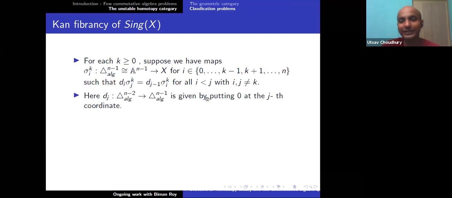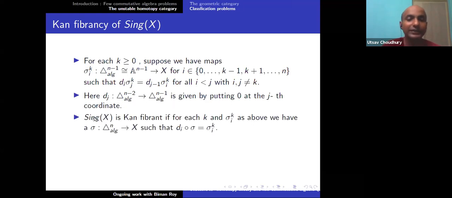say here d_j is given by putting 0 at the jth coordinate. Then Sing X is cofibrant if for each k and sigma as above, there exists a map sigma from the algebraic simplex Delta to X. So I can fill all this up. These are like faces of the algebraic simplex, apart from one face, the kth face, which is missing in this description. If all the other (n minus 1)-dimensional faces have a map to X, then I can fill up this whole thing to get a map from it. So this is the filling property.